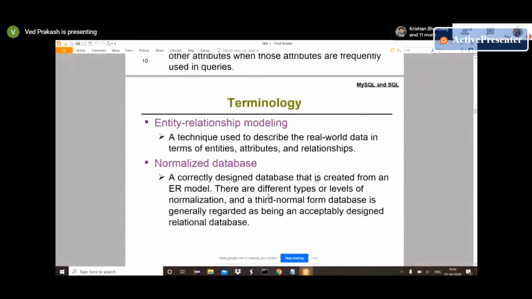So every table we define inside a database, we call an entity. Entity is basically a concept where we call the complete table structure a single entity, and relationships between different tables are called entity relationship modeling. So whenever we are defining tables inside a database, and we have relationships like one-to-one, one-to-many, many-to-many also, that's entity relationship modeling.